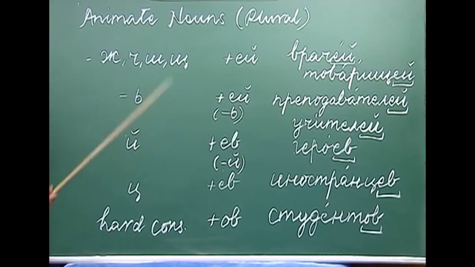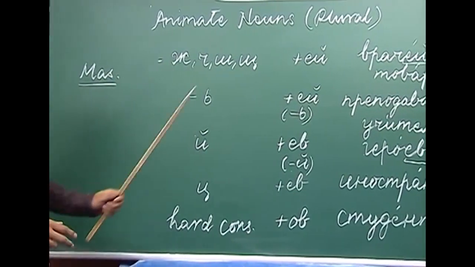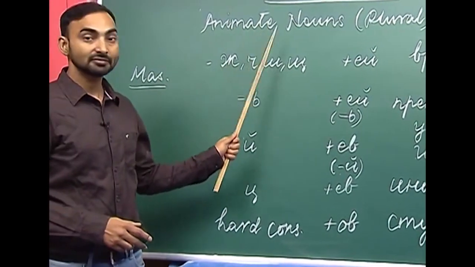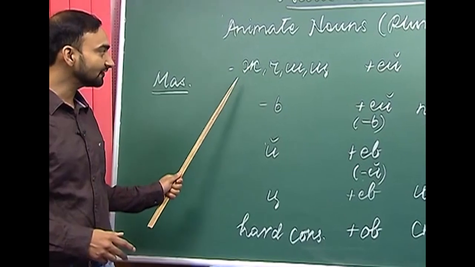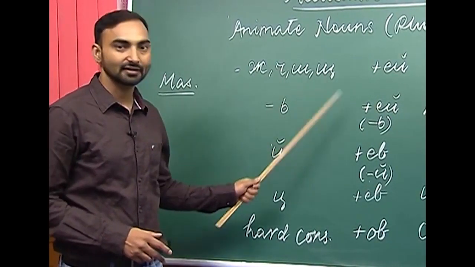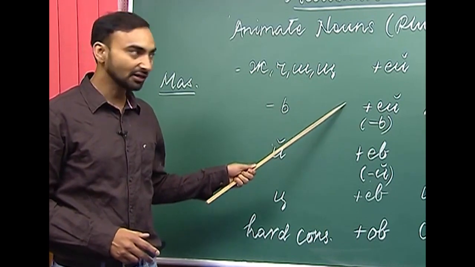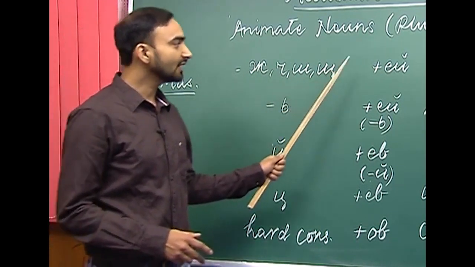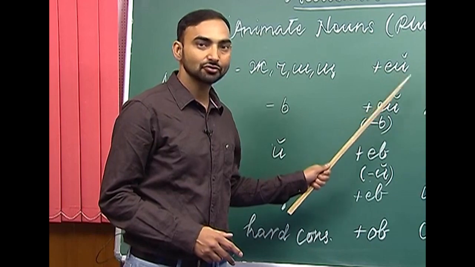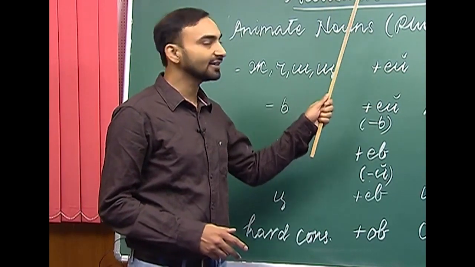So, let us start with the first point. If the animate noun which is masculine ends with these consonants, either ж, ч, ш or щ, then we add ей to make its accusative case form.